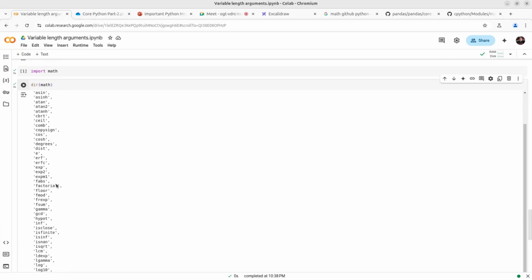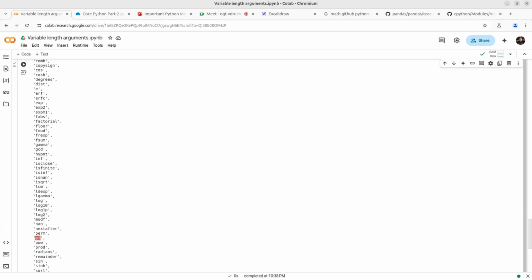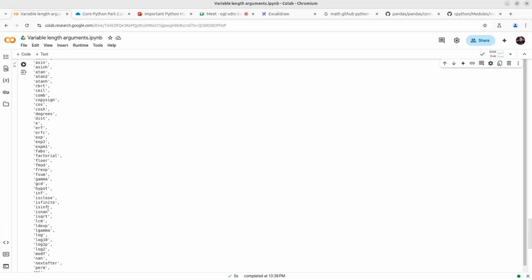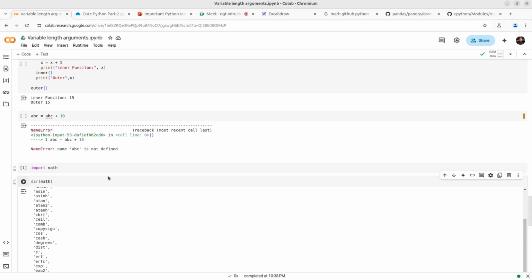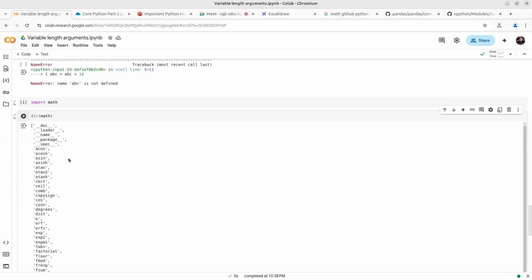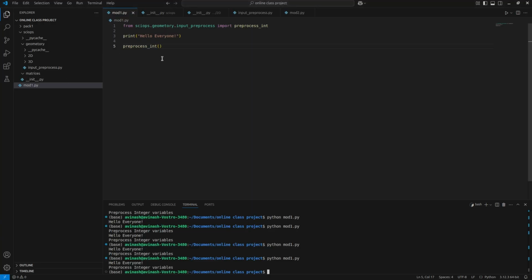For example, you can see pi is also there, prod is also there, remainder is also there. You can find all the things like isinf, isnan, gcd, you can also find floor. So this is called metadata.